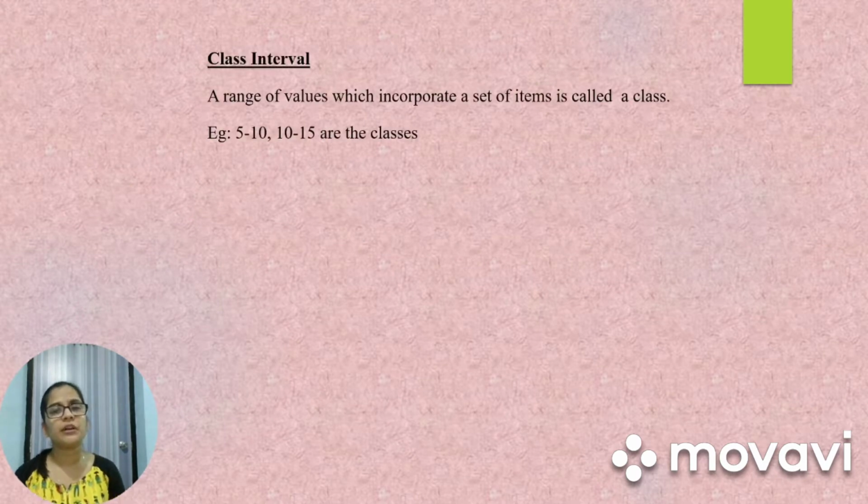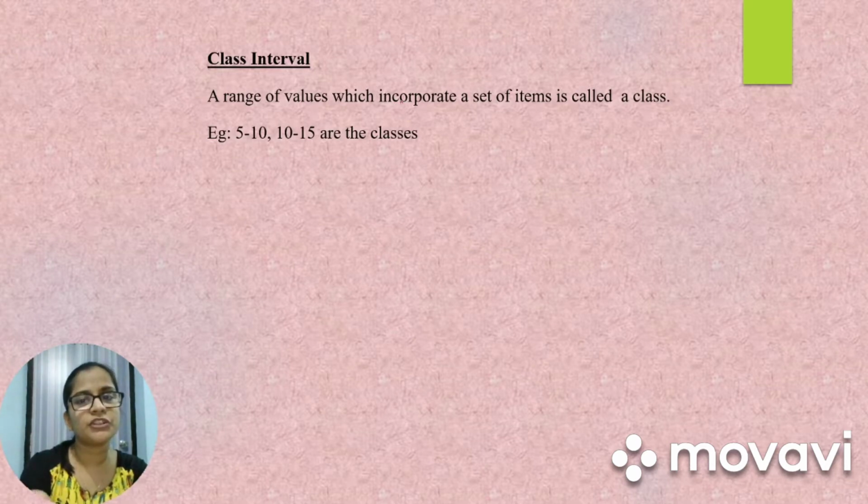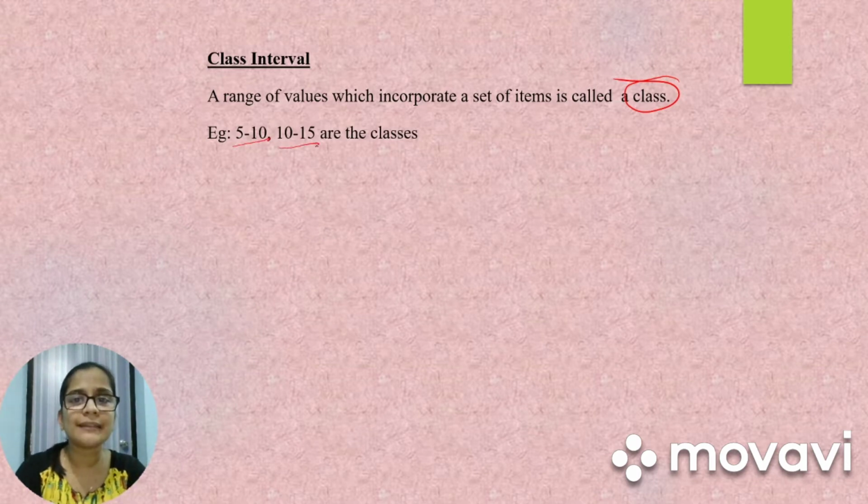Next we have different terms related to this frequency distribution, that is class interval. A range of values which incorporate a set of items is called a class interval. So range means 5 to 10, 10 to 15. These are known as class interval, or they can also be known as classes.